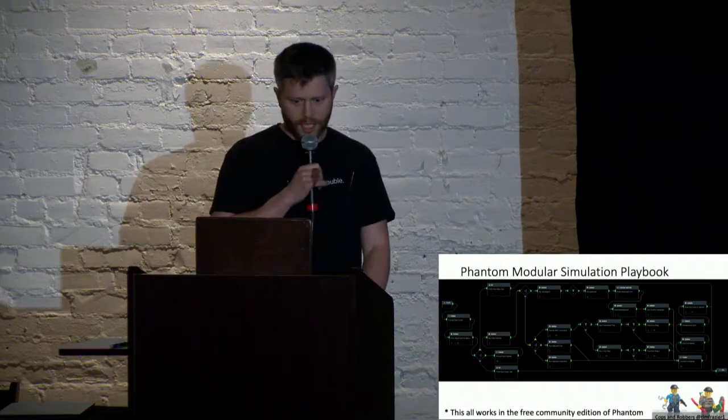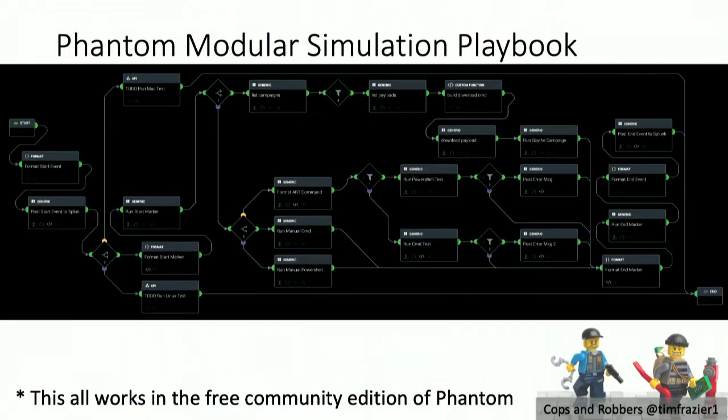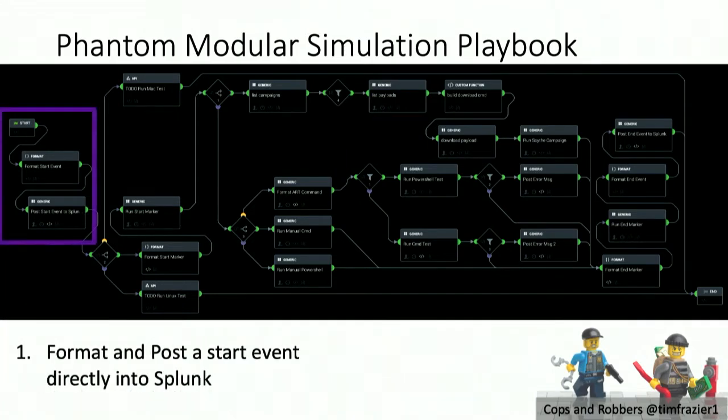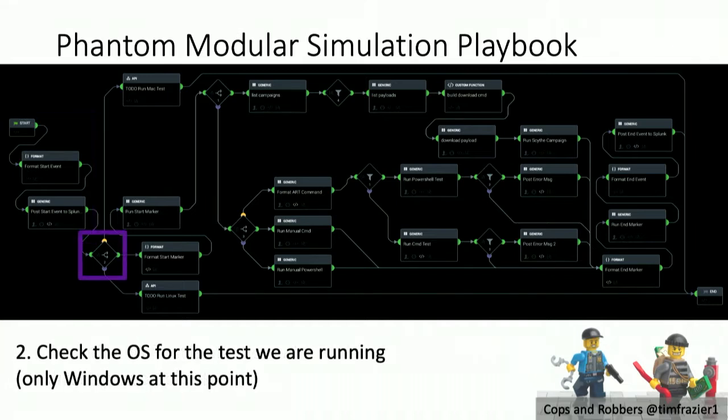All right, let's step through the playbook. I'm going to try to move fast through this. I know you can't read this, but it's basically an outline of what we're doing. What I want to talk about is the different block sets of what I'm doing so that you understand what's happening. First thing is I'm posting an event to indicate the start of the test. This allows me to bracket the beginning and the end so that I can narrow down my time for what I'm searching for. I check the OS.